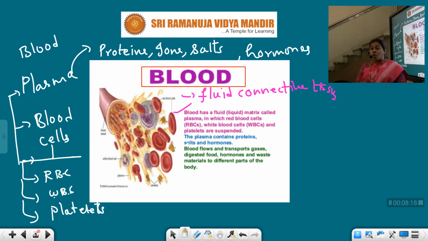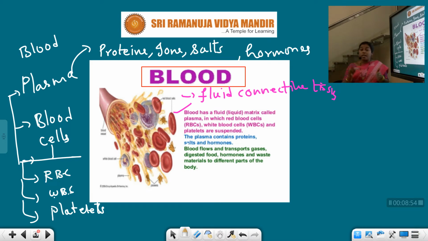So I can say strongly that blood is supplying all the digested food, the nutrients, to the different body parts. Along with blood circulation, it touches different corners of the body, supplying nutrients to the different body parts.